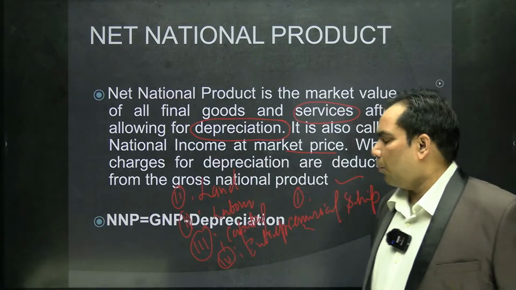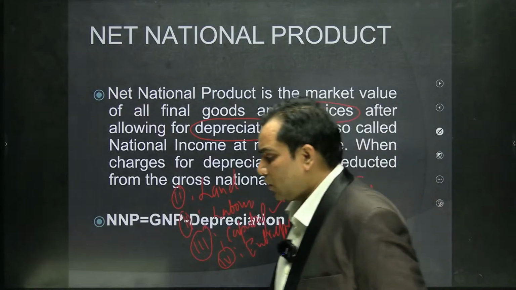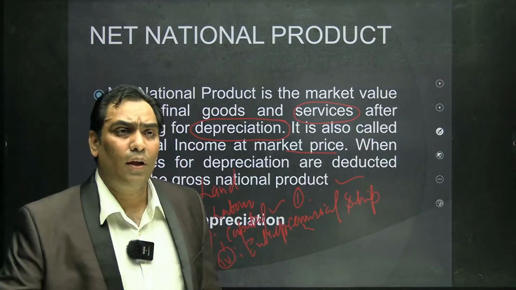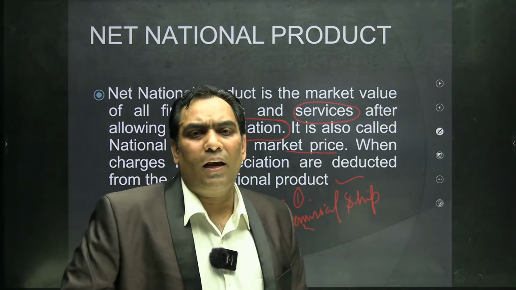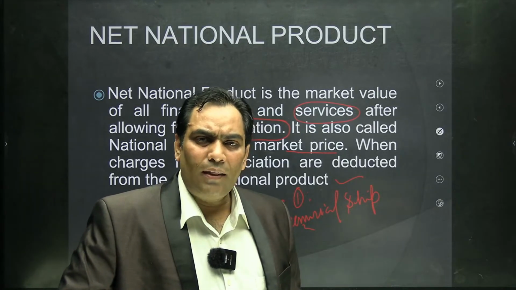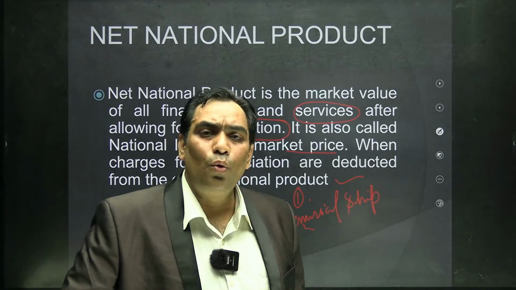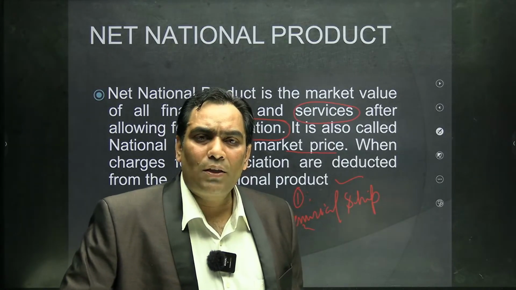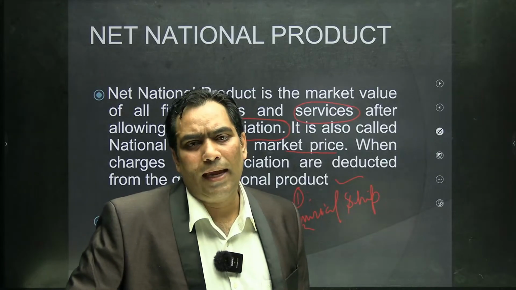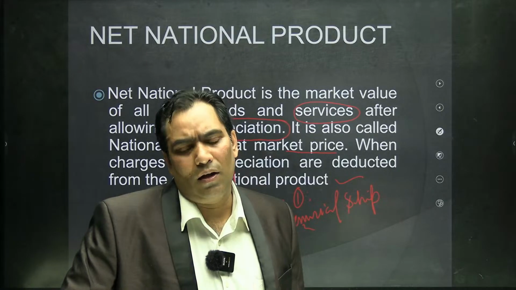These are the factors of production. So capital goods, when they are involved in the production process. What are the capital goods? Capital goods are those goods which are used for the production of other goods, like plants, like machinery, like industries.